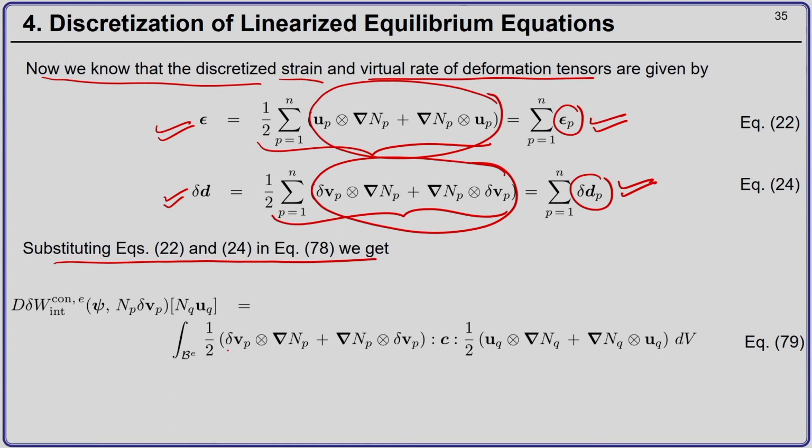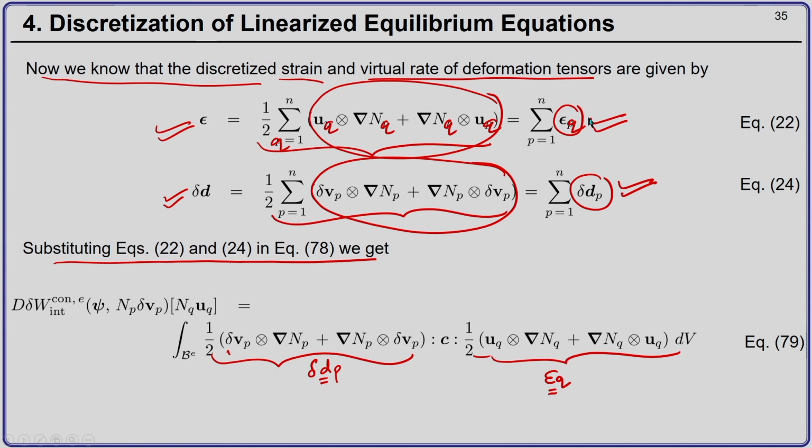That is what we have done here. This is nothing but del epsilon P, del d P, and this complete expression is epsilon Q. I can replace this P by Q here. It is just a matter of convention, and you will see this is epsilon Q.